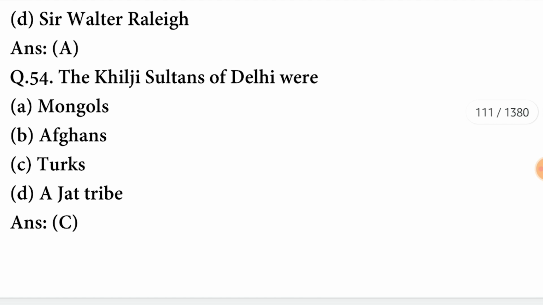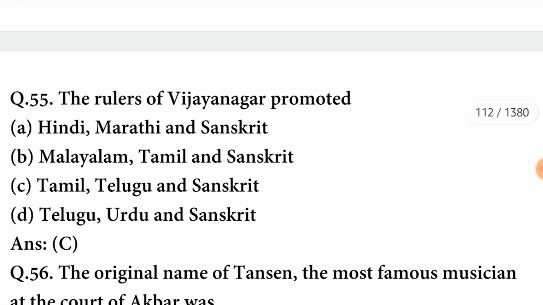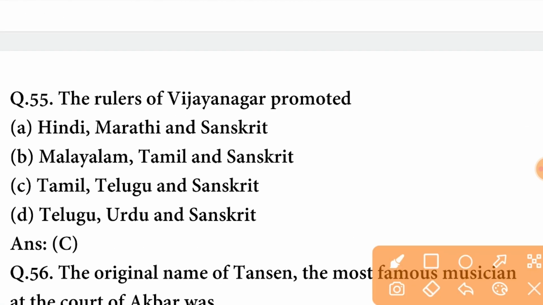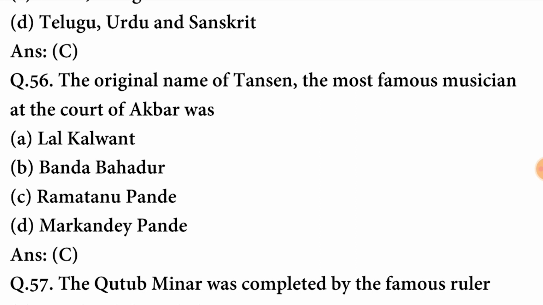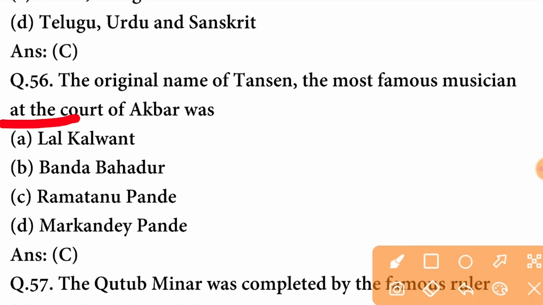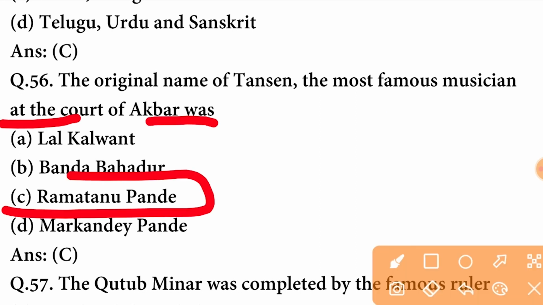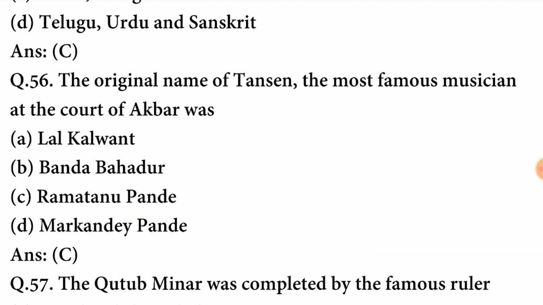Next question. The Khilji Sultans of Delhi were Turks. C option is correct here. The rulers of Vijayanagar promoted Tamil, Telugu and Sanskrit. C option is correct here. The original name of Tansen, the most famous musician at the court of Akbar, was. So the original name of Tansen was Ramatanu Pandey. C option is correct here.